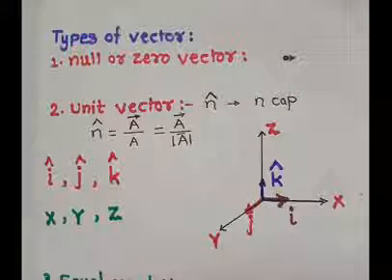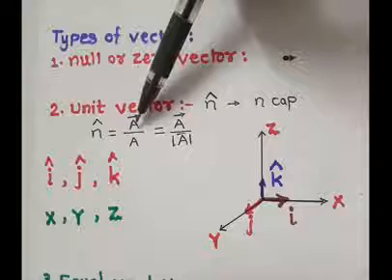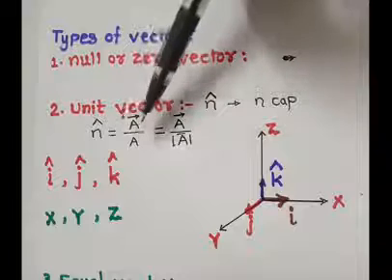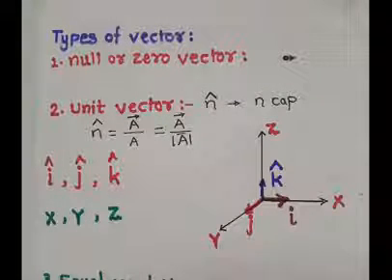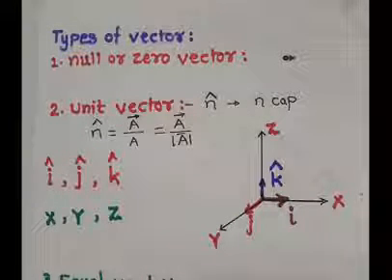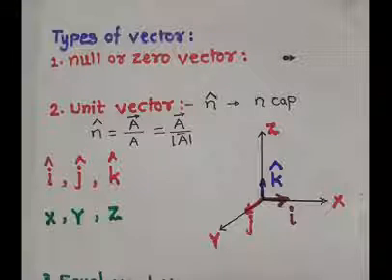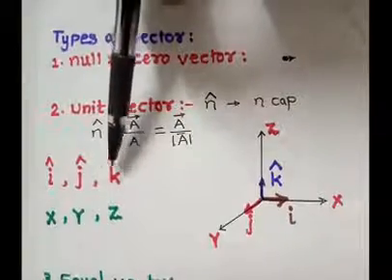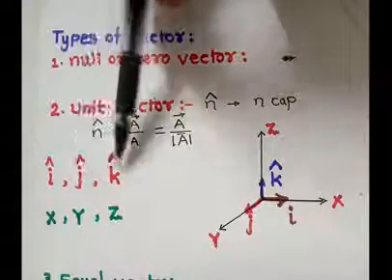For example, Rama travels 5 km east. 5 km east is a vector quantity. Now divide 5 by its magnitude. The 5 gets cancelled. Hence, the remaining quantity is called the unit vector, 1 kilometer east. Now, physics says that the unit vectors are generally divided into three types: I bar, J bar, K bar, or I cap, J cap, K cap.